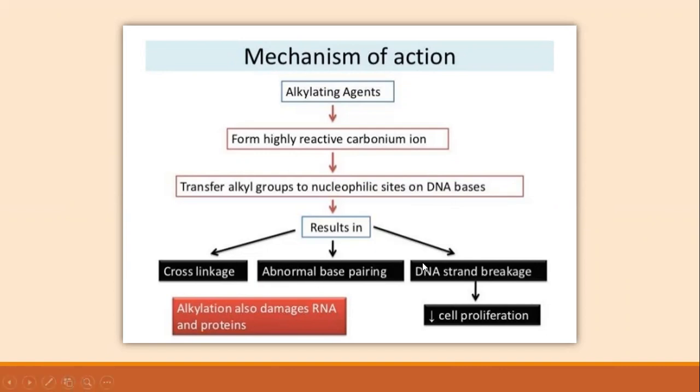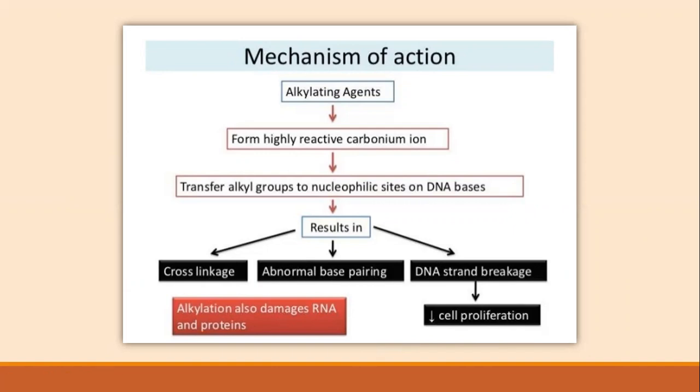And this alkylation causes breakage of the DNA strand. So overall, cross-linking, abnormal base pairing, and breakage of the DNA strand are responsible for causing death of that cancer cell. Okay, and the drug can reduce the cell proliferation and multiplication of cancer cells.